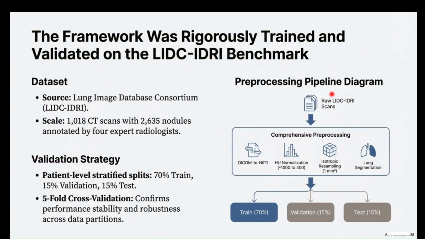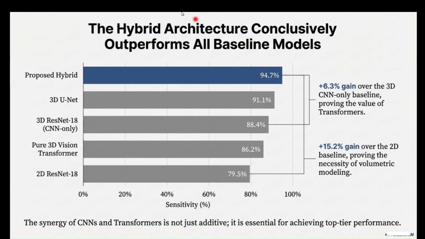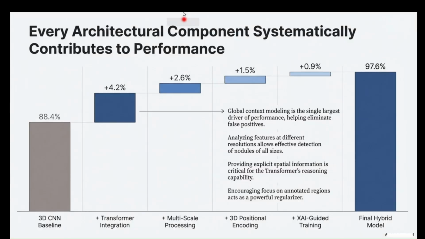And as you can see, this is my preprocessing pipeline, how it starts and where it finishes, and how to divide my dataset into three parts, which are the training, validation, and testing sets. One of the most important things about this research is that it's a hybrid architecture. It means I combine the CNN with transformers to be more accurate and more explainable for the doctors, to be more reliable and trustworthy for doctors.